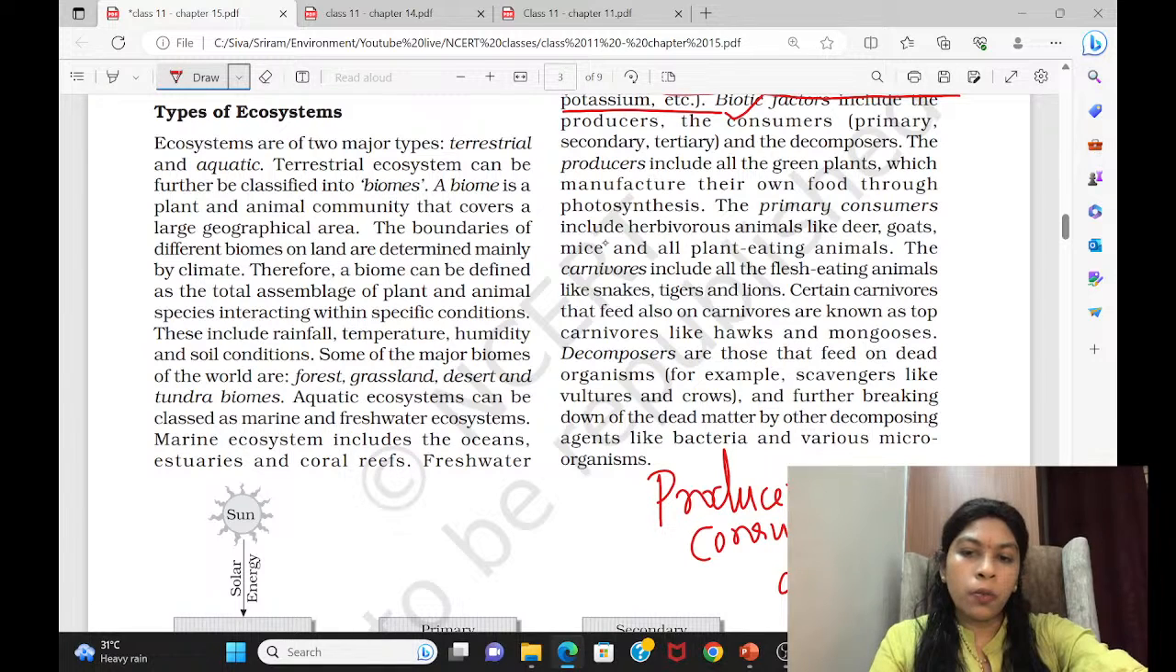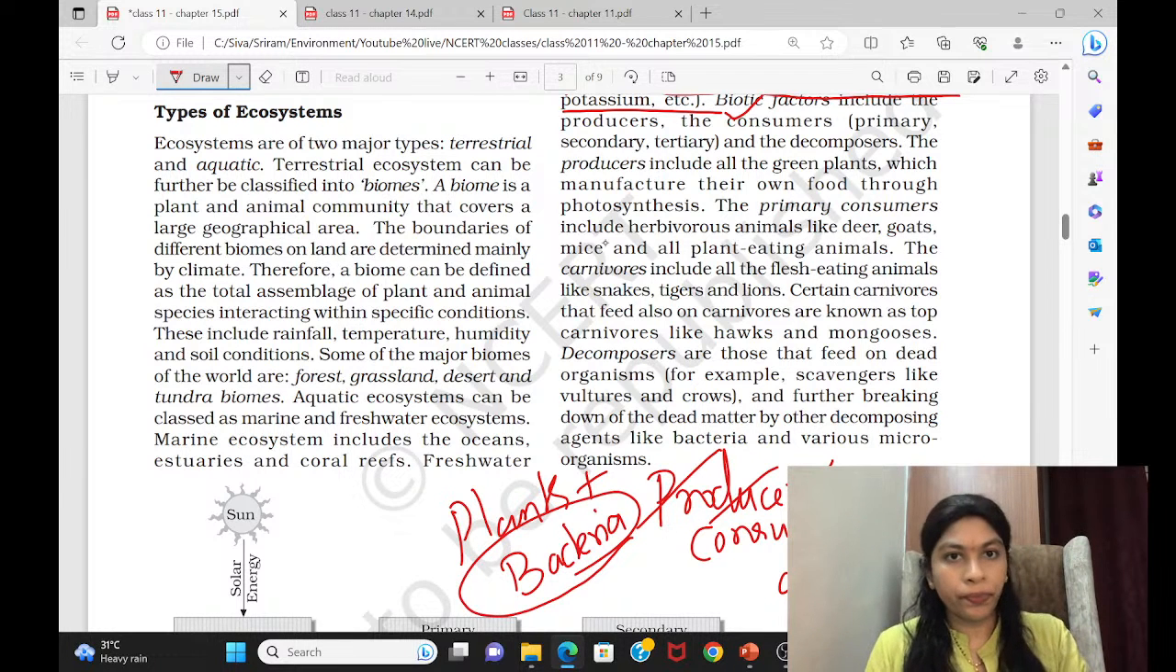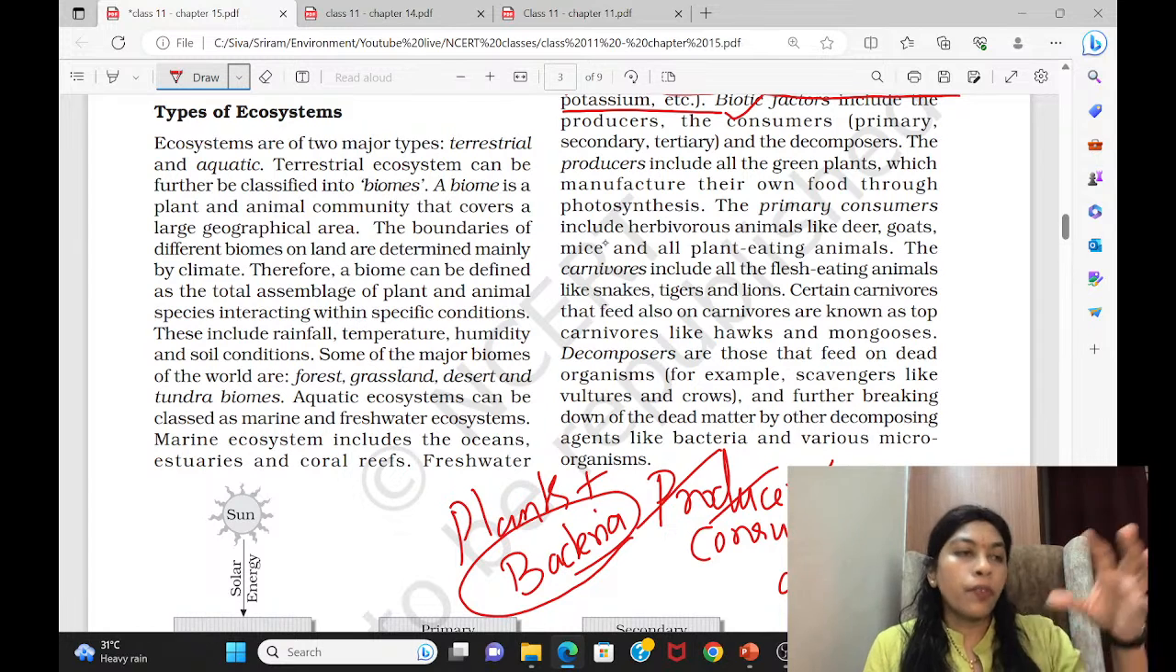So if you see, animals cannot be a producer at all. Animals cannot be producers. Only plants can be producers. Plants and certain bacteria. Only few bacteria. Example, the blue-green algae, called cyanobacteria. Previously, it was considered as an algae, but it's also a bacteria. Even one time in the UPSC, they asked a question: which of the below are considered as producers? So you have to be very careful.